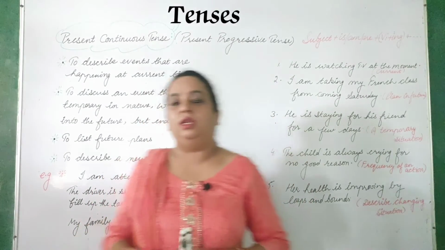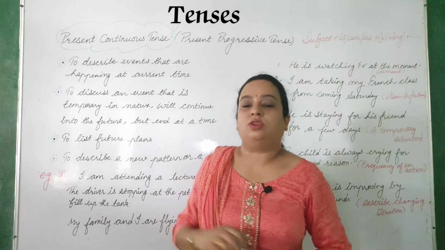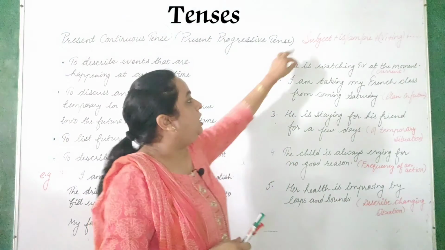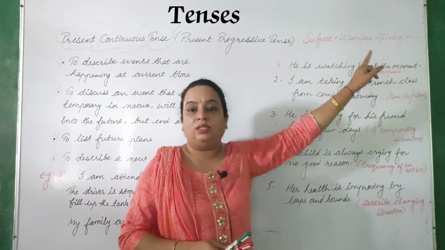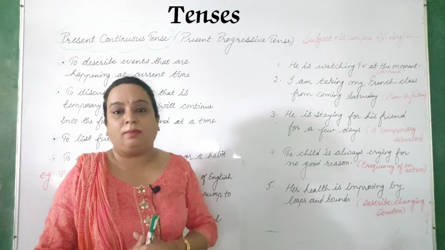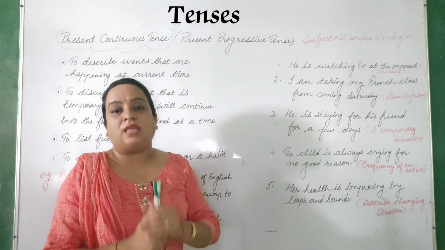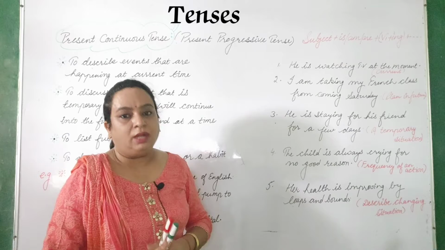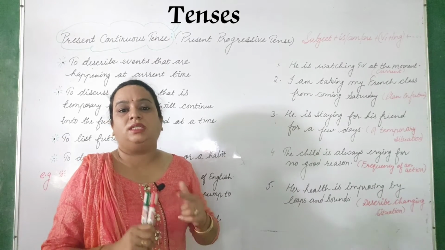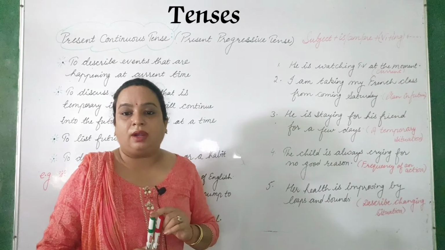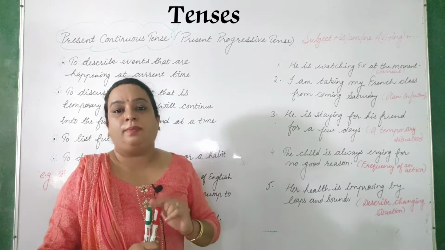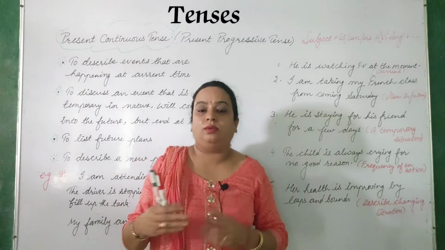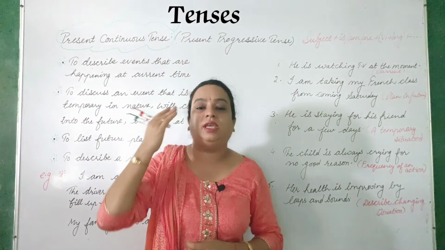Along with that we will learn what the different uses of this present continuous tense are. So the very first thing is what? To learn the structure of that, and that is what? Subject plus is, am, are plus verb first plus ing, plus it may be object, it may be complement, right? So please speak with me. It is subject plus is, am, are plus verb first plus ing. Let's talk about some examples.